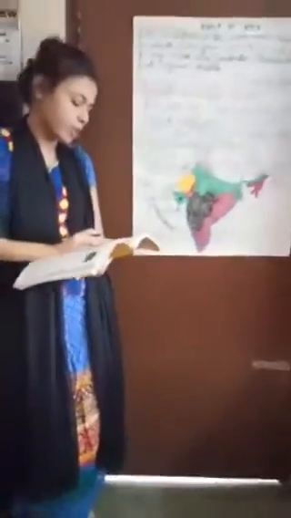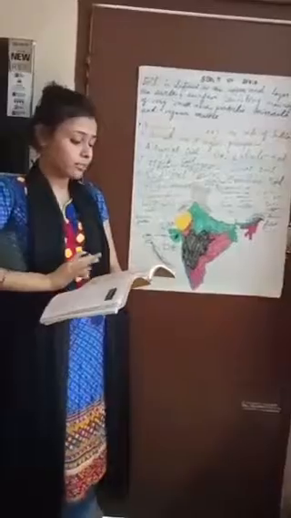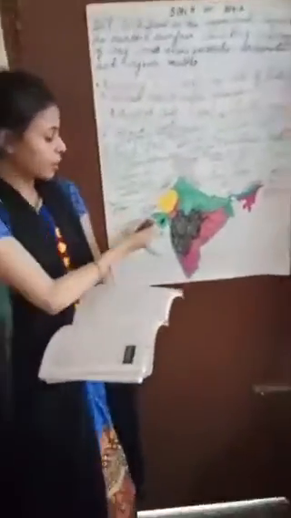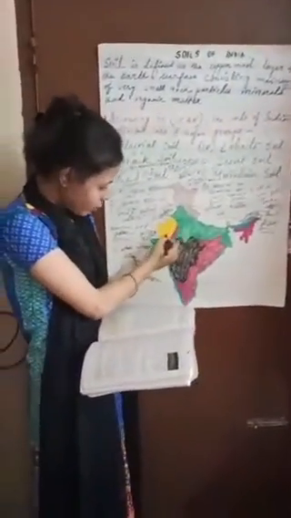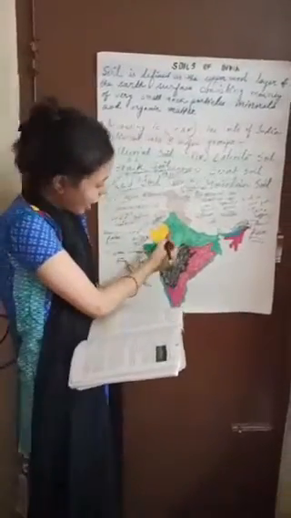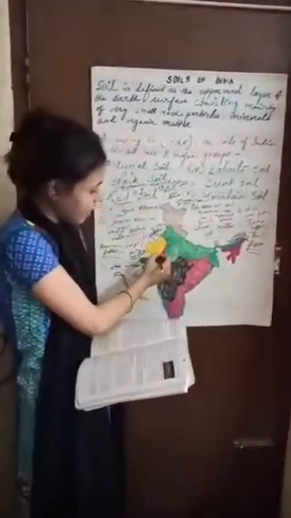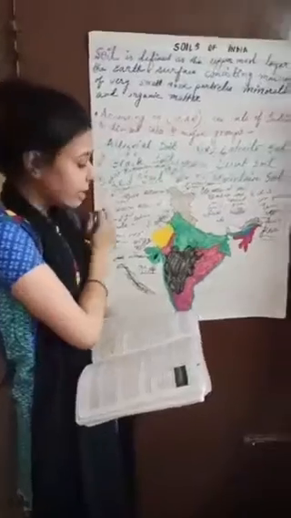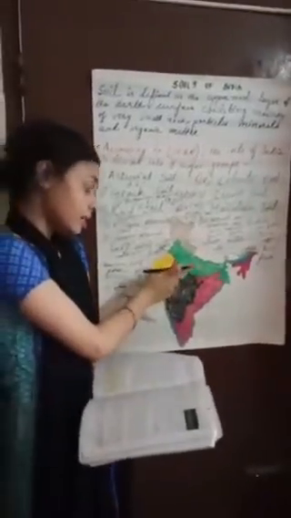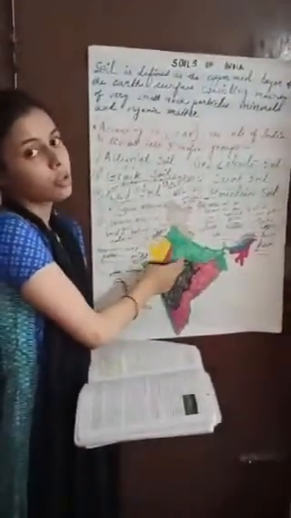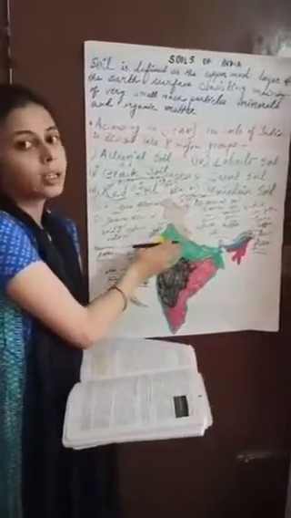Next we are going to go to page number 100, where you see some regions mentioned where soil erosion is very prominent, like the eastern part of the desert region, means this portion of the desert region. Then the Aravalli, as we know the Aravalli is lying over here, the foothill regions of the Aravallis. Then the Chambal Valley. Chambal is present in the Madhya Pradesh region, means this portion of India, and in the Chambal Valley the rate of soil erosion is a little bit higher than in other parts of India.